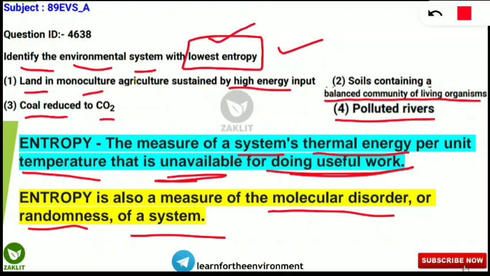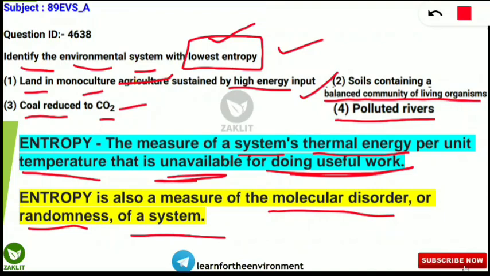Lowest entropy means it will be in an ordered manner, it will not be in randomness, it will be perfect and it will be stable. Here stable means it will be balanced. So from the word balanced you will get to know that yes, option 2 will be correct. No need to see all these options. So option 2 will be correct. Why? Because here the word balanced is already used. So this is the simple technique. If you know the concept, if you know the definition of entropy, you will be able to answer this question.